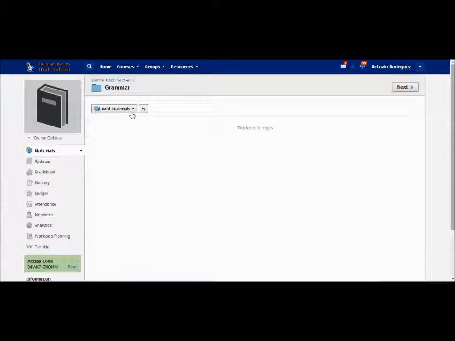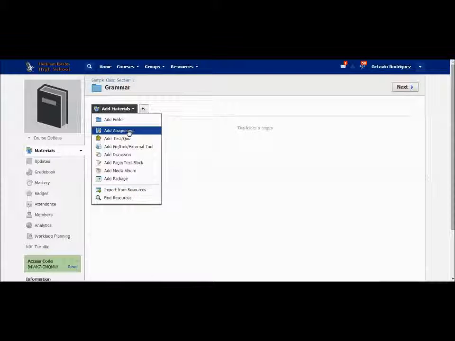Now we're going to be able to add different things to this folder, from files to assignments to quizzes. We're going to start with assignments first. This is what you would select if you want students to turn in information to you for grading. Online quizzes is a great tool that I will show you how to create in a later lesson. This portion right here will allow you to upload files. PDFs are preferable, Word documents, as well as movies that you might want to use.